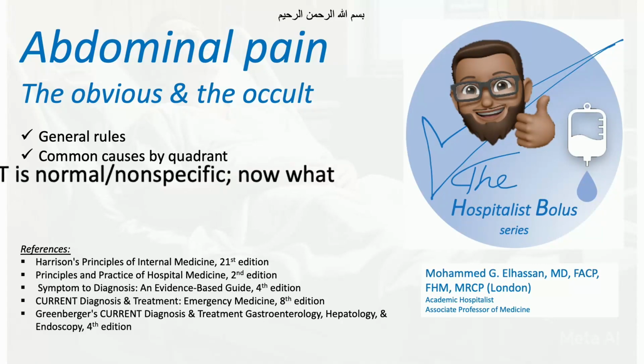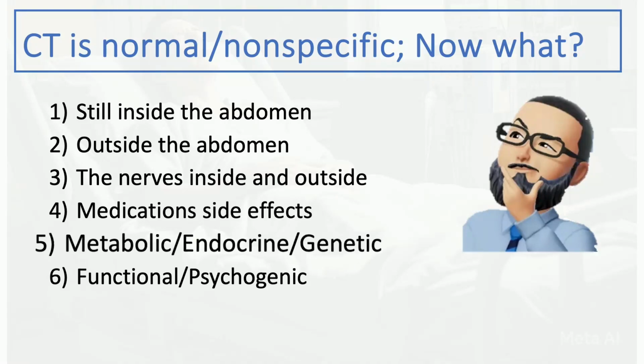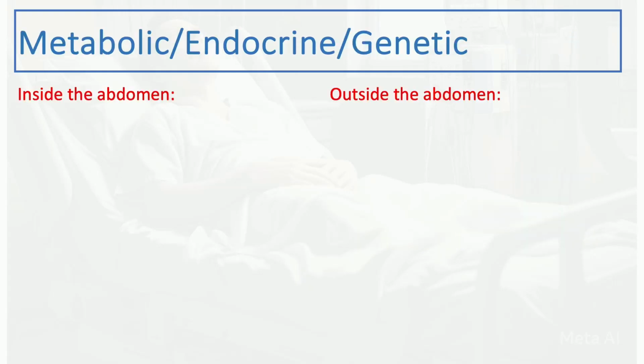So we are still in the section of abdominal pain causes that usually are not very revealing in abdominal imaging, and we talked about 4 big categories, and now we are at the 5th one, which is kind of a miscellaneous causes, including metabolic causes, endocrine causes, and some other less common genetic causes of periodic abdominal pain. So these causes in general, some of the underlying pathophysiology lies within the inside of the abdomen still, and in other situations it's actually outside the abdomen.